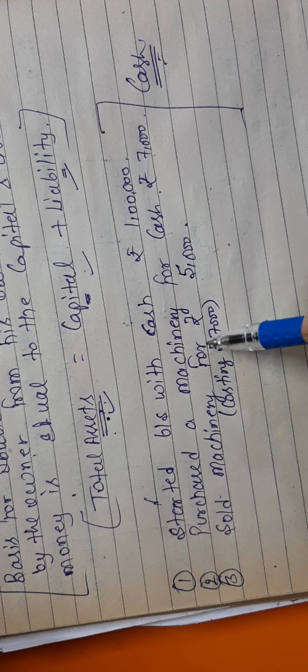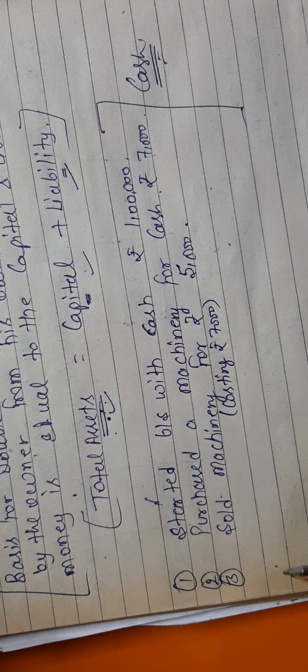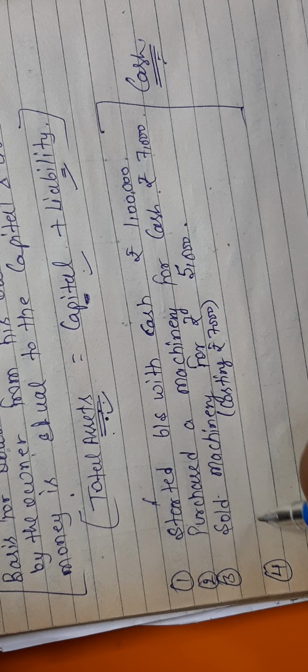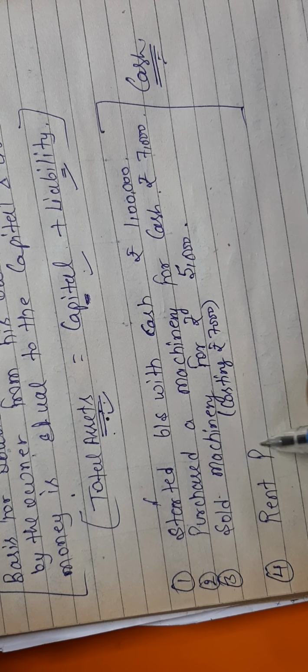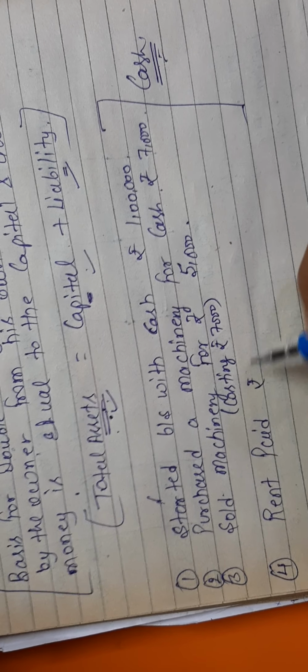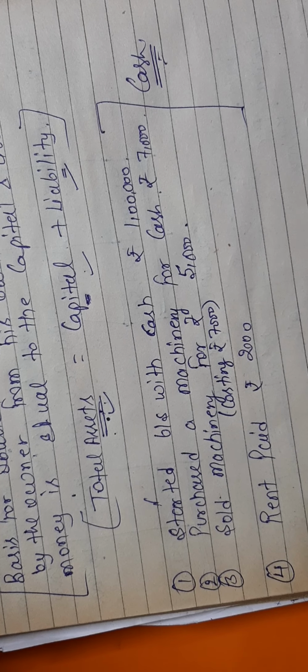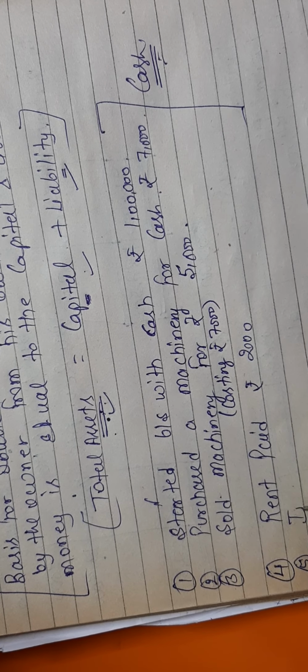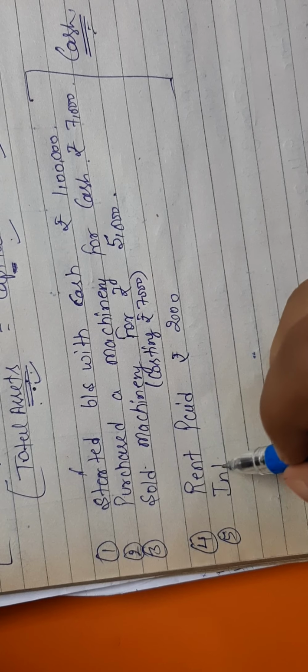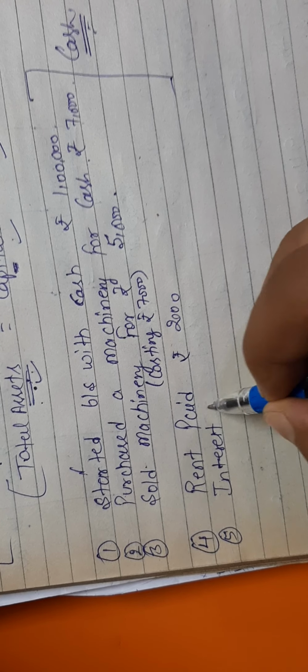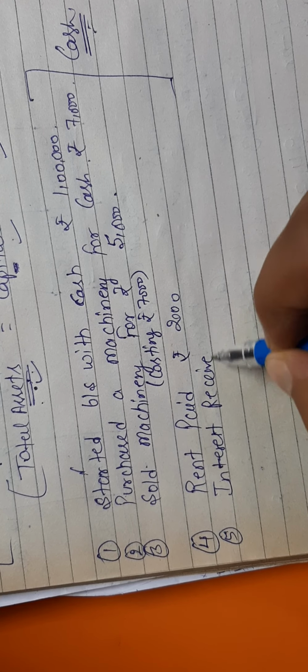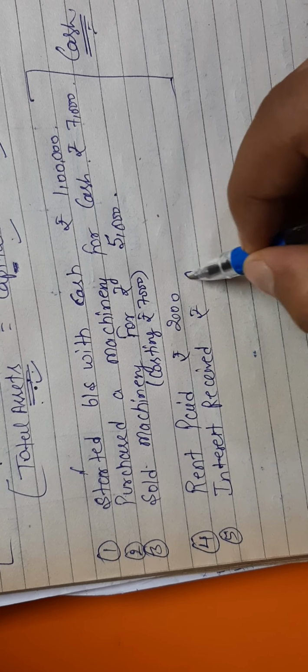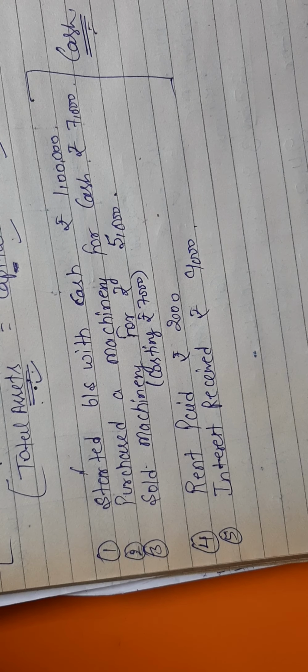Sold machinery costing rupee 7,000 for rupee 5,000. Next point, rent paid rupee 2,000. Interest received rupee 900. Suppose this one is your question.